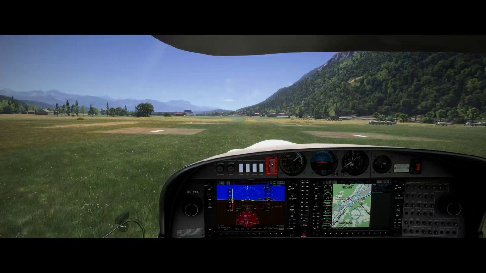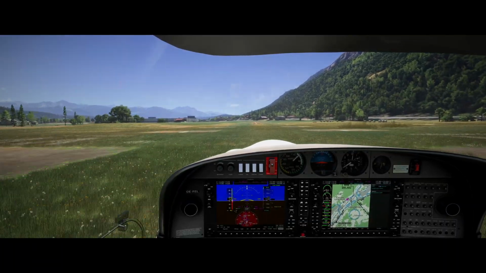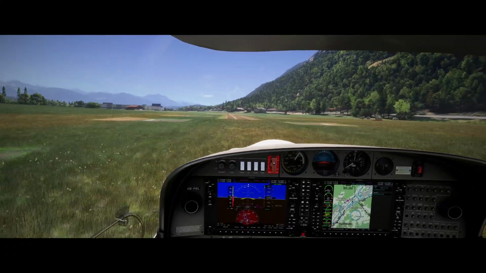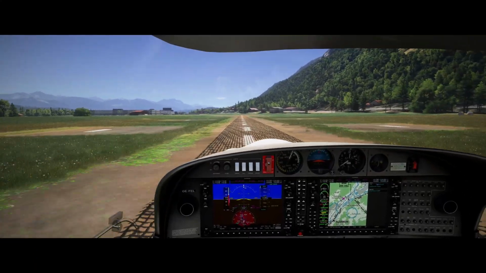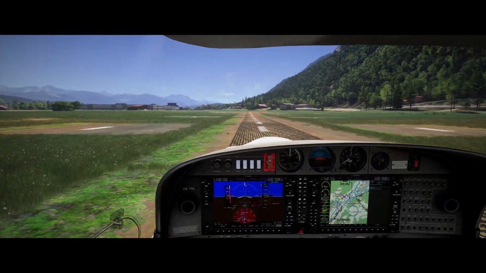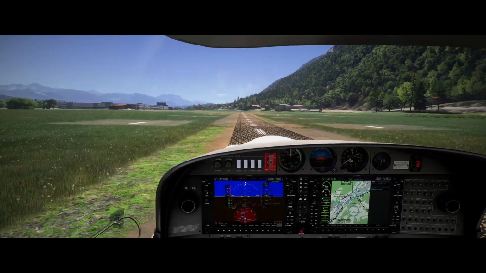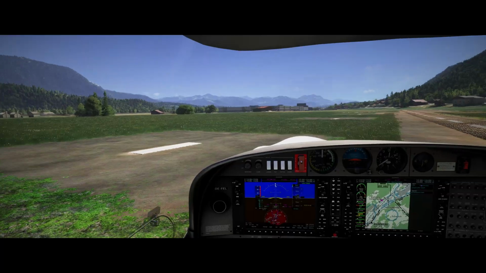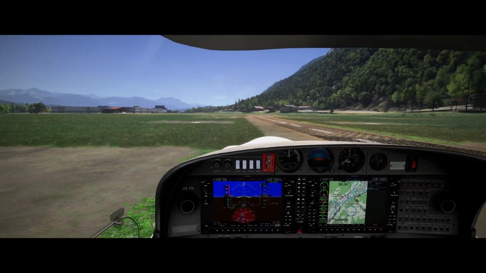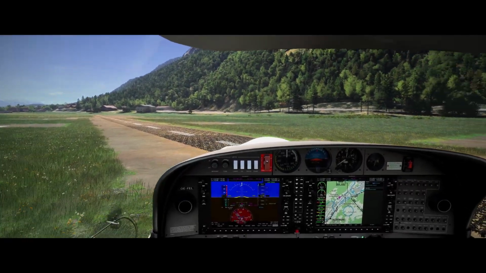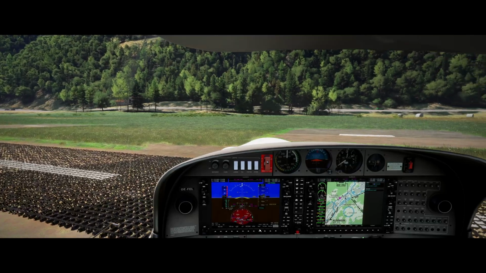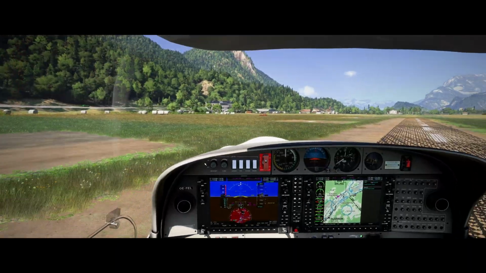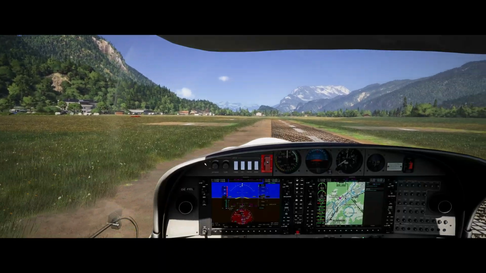A little bit of a bump coming up. And down we are. Let's orientate to that center line. Oh, that seems to be a little bit of a graphical bug here. Okay. Perfect. Let's pull up the flaps. Transponder standby, fuel pump off. Here we are in Kufstein.